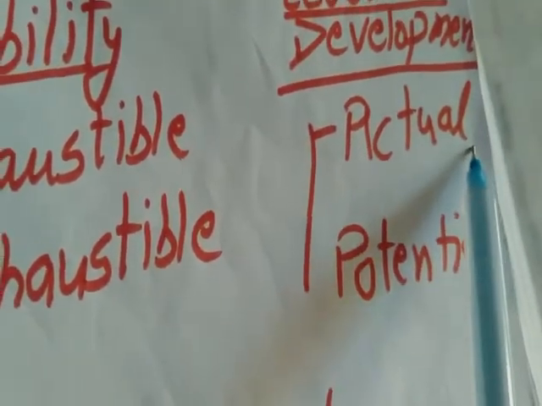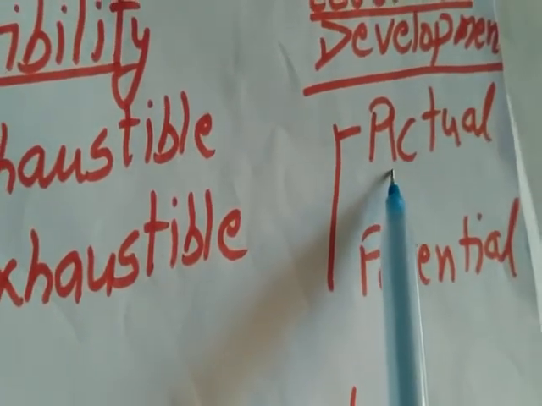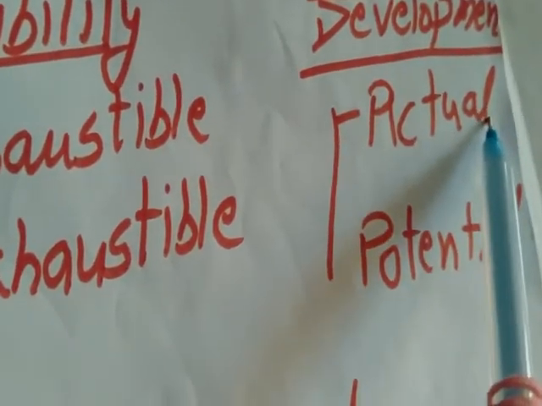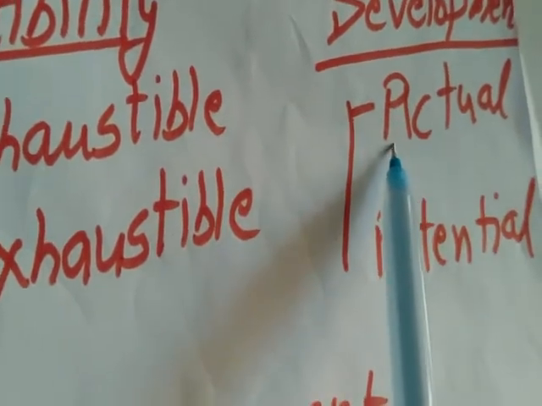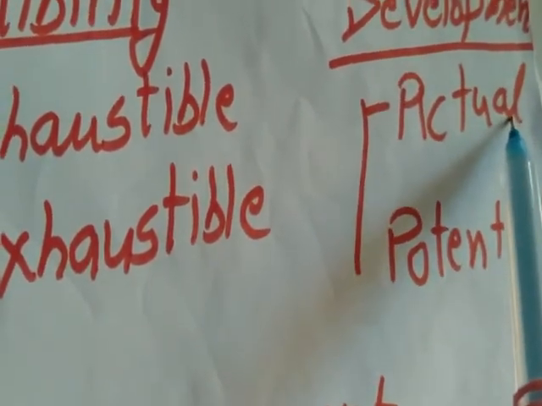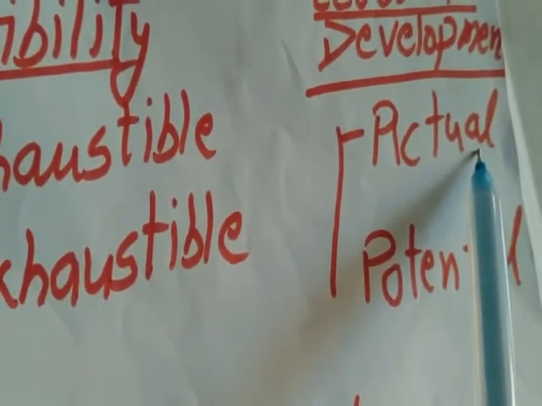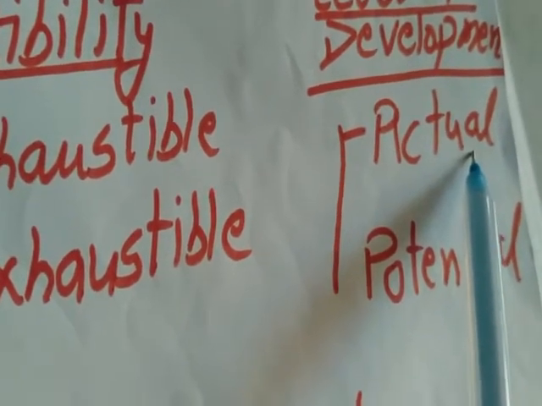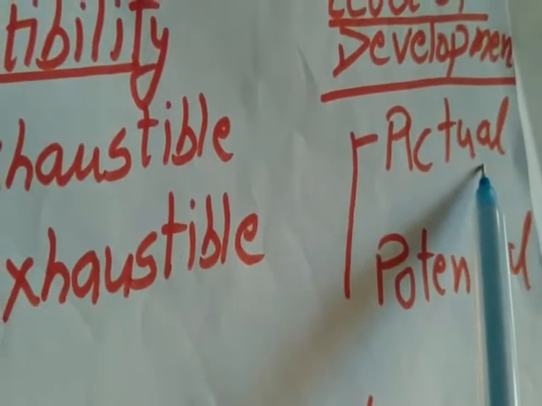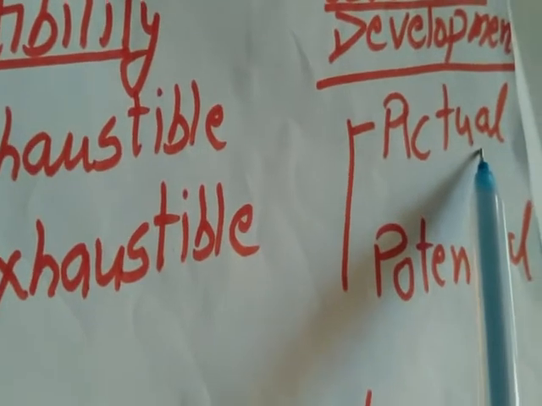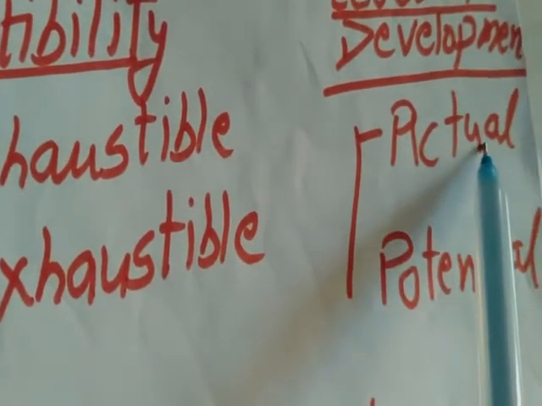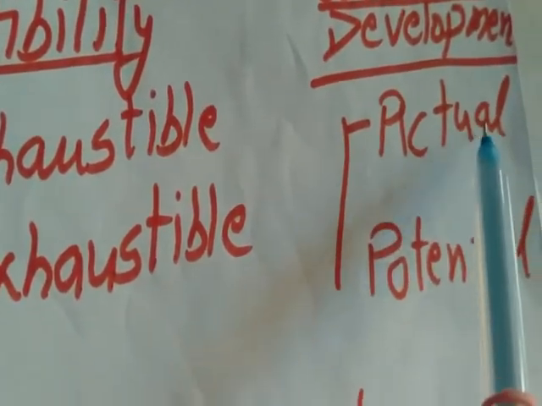Actual resources, or we also use one word, developed resources. Now it means the resources which we are already using. For example, minerals, coal, iron, etc. We have already started extracting and using them. So they will be called actual resources or developed resources.